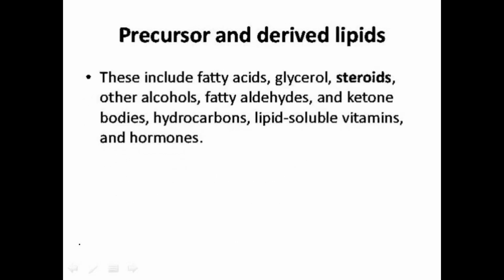And next, coming to after these complex lipids, these can be classified into precursor and derived lipids. And what are the precursor and derived lipids? These contain different functional groups. That means they contain fatty acids, glycerols, fatty aldehydes, ketone bodies, hydrocarbons, lipid soluble vitamins, hormones, and steroids. These different functional groups are present, and those are called the derived lipids. That means these are the derivatives. Okay, those are called the precursor and derived lipids.